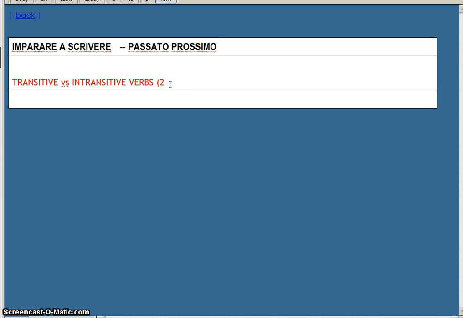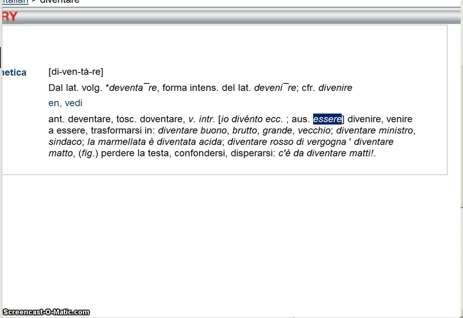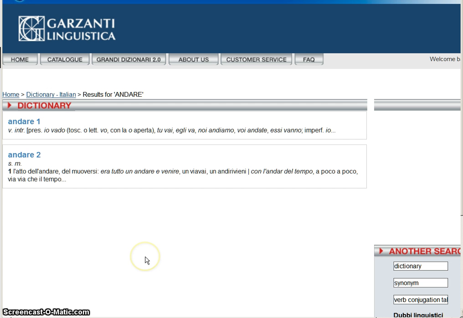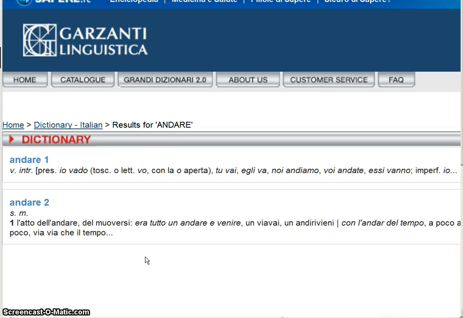Okay, let's go to part 2 of the distinction between transitive and intransitive verbs. It's not easy, it's not intuitive whether a verb is transitive or intransitive. So the best way to determine the category is to use the dictionary. Let's go to Garzanti and let's do a search. Let's start with a verb that you have seen before in the previous video. It's andare. Let's blow it up a bit.